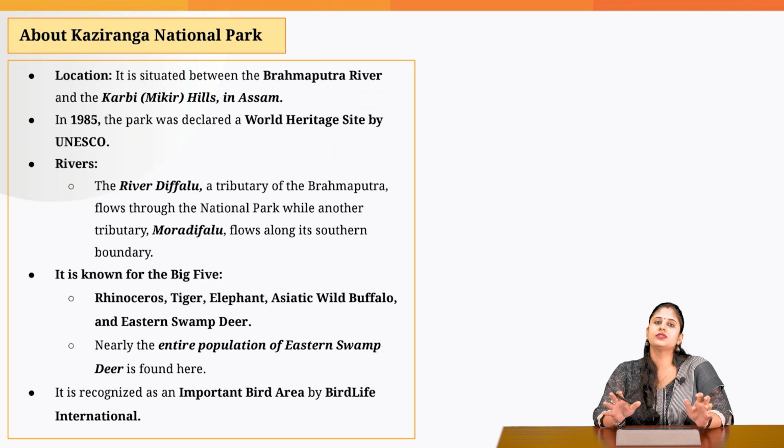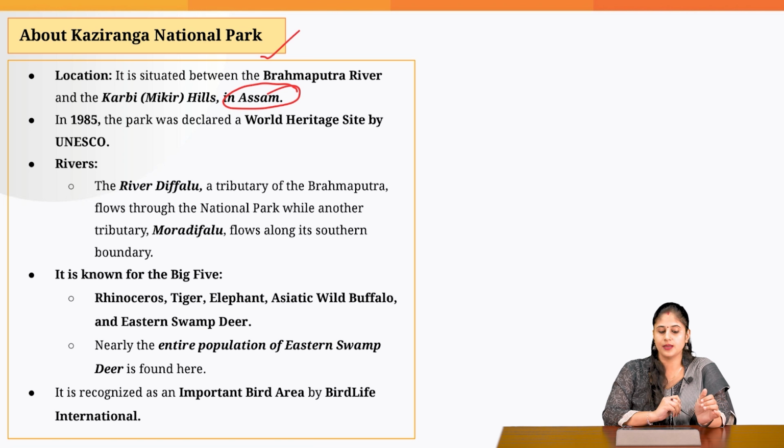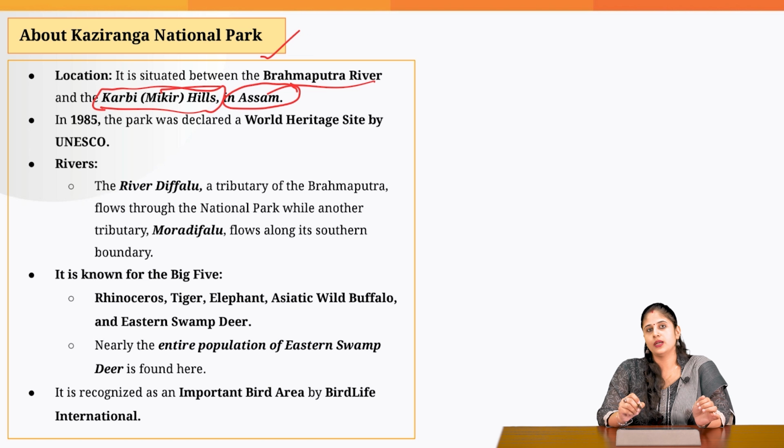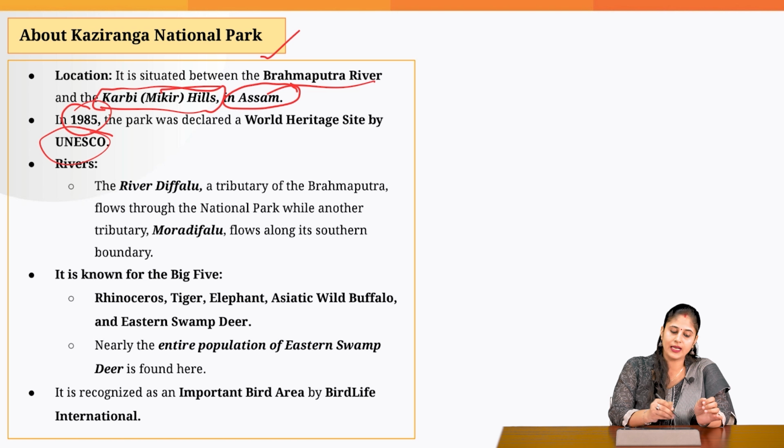Now, let's make note of certain prelim facts related to the Kaziranga National Park. Kaziranga National Park, as we all know, is situated in the state of Assam, between the Brahmaputra River and the Karbi Anglong or Mikir Hills. It was declared a UNESCO World Heritage Site by UNESCO way back in 1985. And which rivers feed this particular national park? It is River Diphlu and Mora Diphlu.